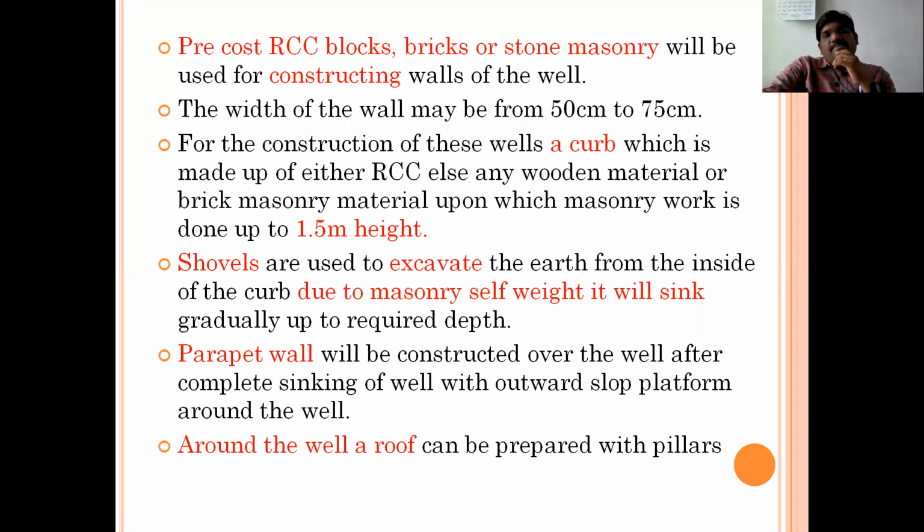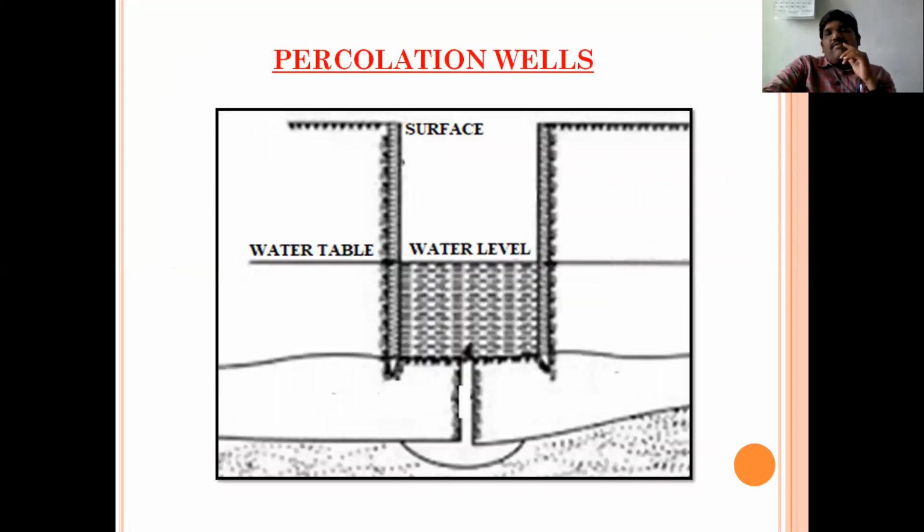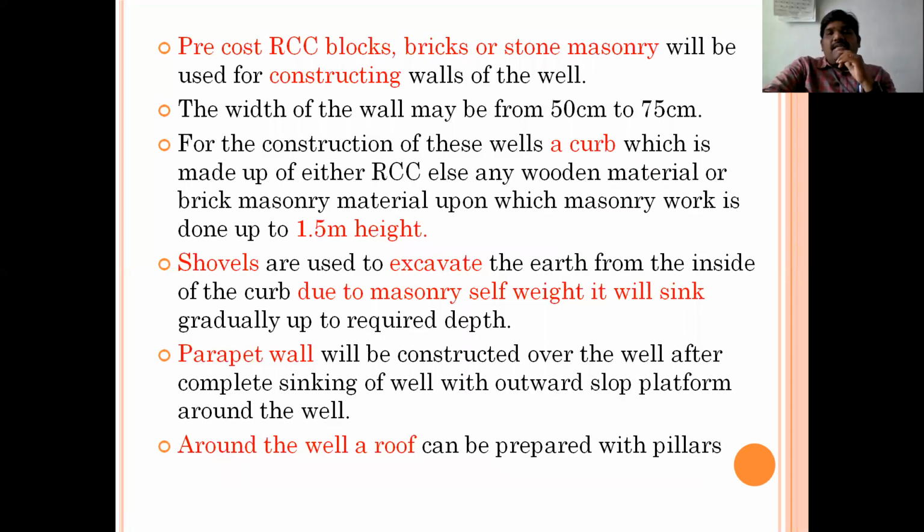The depth of the well, I said, may be 20 meters, but based on the requirement it may be a little bit higher, and the width can go up to 75 centimeters. See here, for the construction of these wells, we simply make a circular curb, which is made of either RCC, wooden material or brick masonry, upon which masonry work is done up to 1.5 meters height.